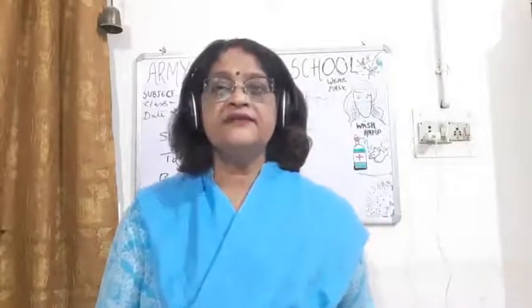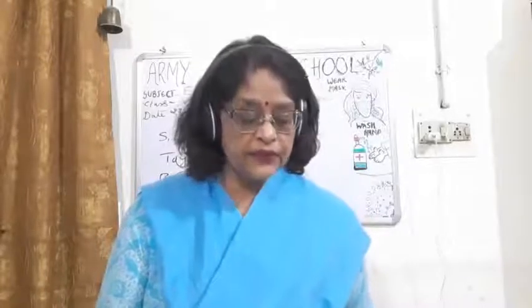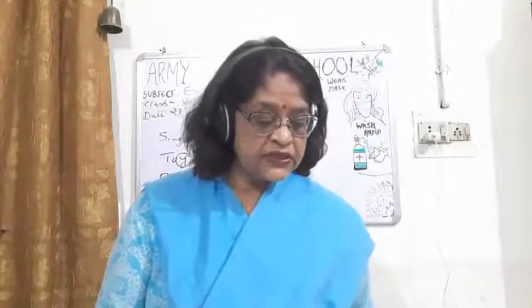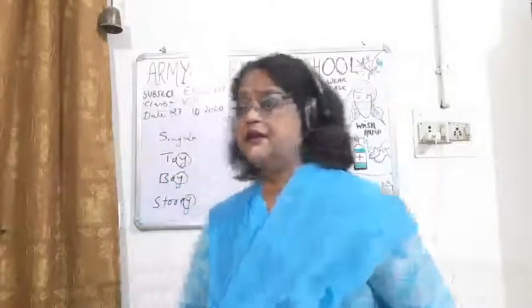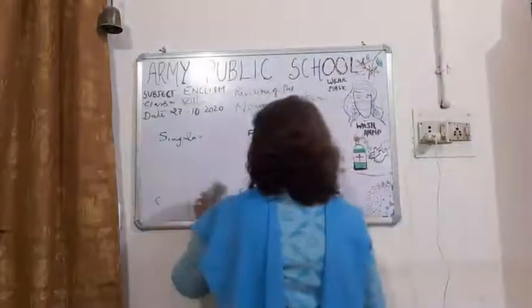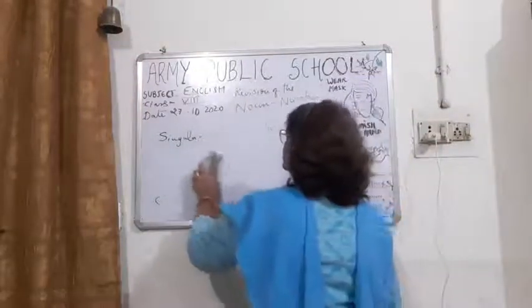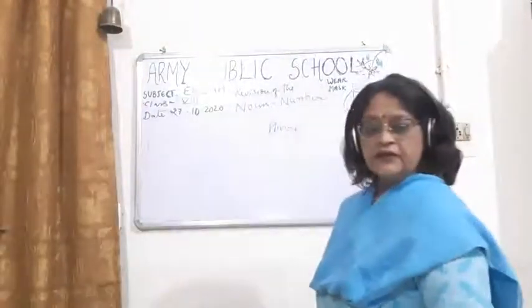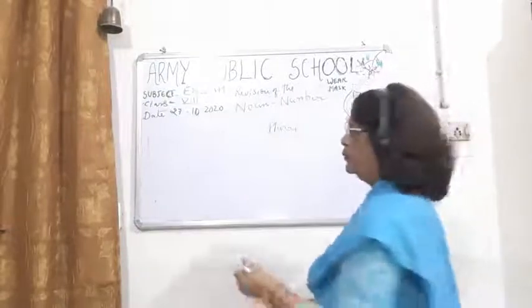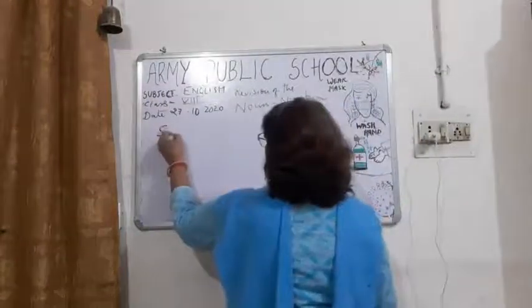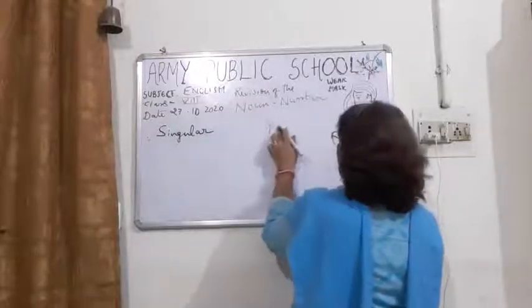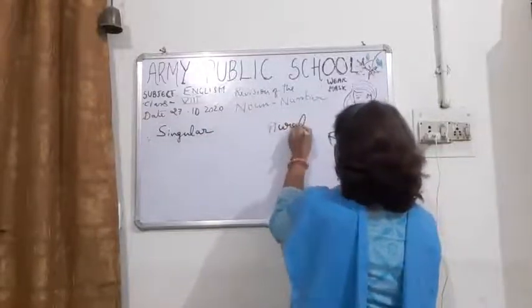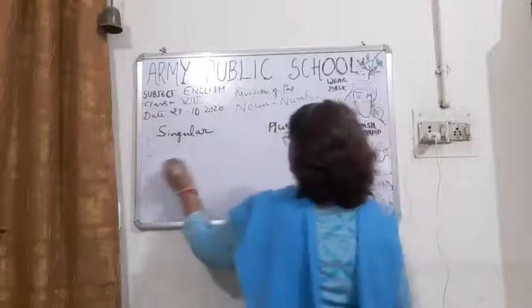Then some of the words are there where the last letter is o. While changing it into plural we have to add es. There are many words ending with o, like tomato.